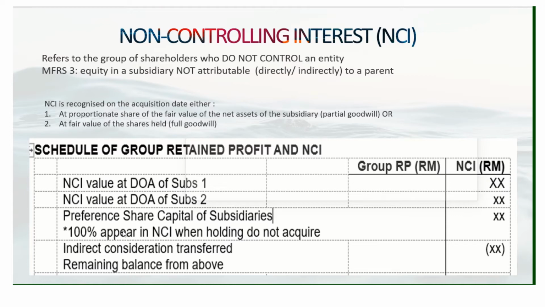And then if there is preference share capital of subsidiaries, the balance will belong to NCI. However, if holdings do not acquire any preference share capital in subsidiaries, meaning 100% of this preference share capital of subsidiaries will appear in this NCI column. And one more item is indirect consideration transferred.